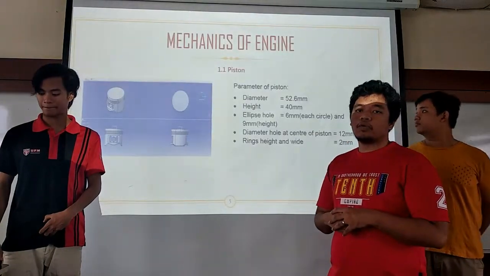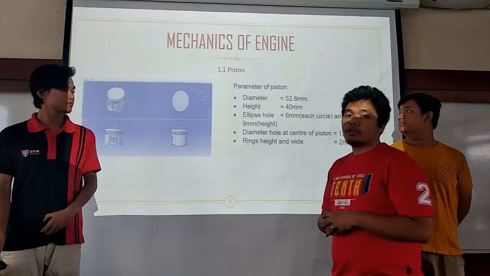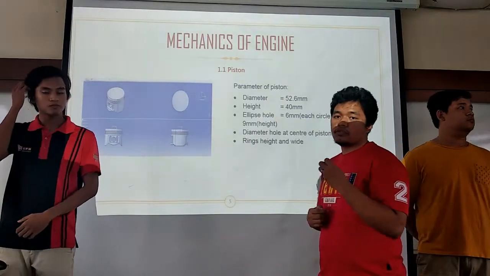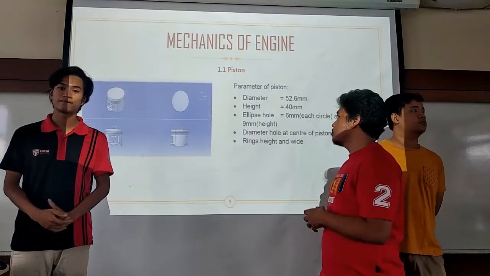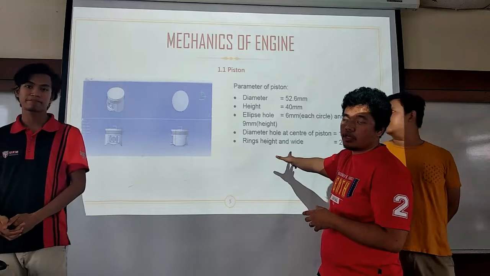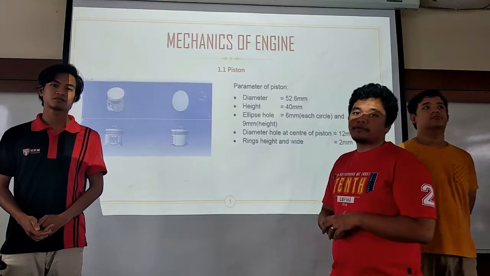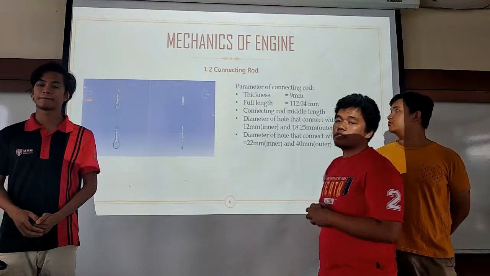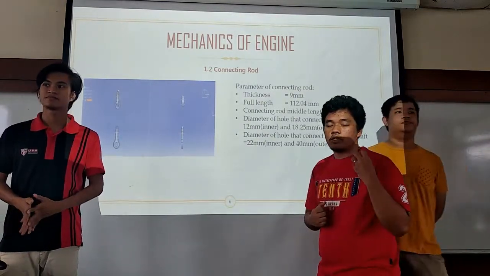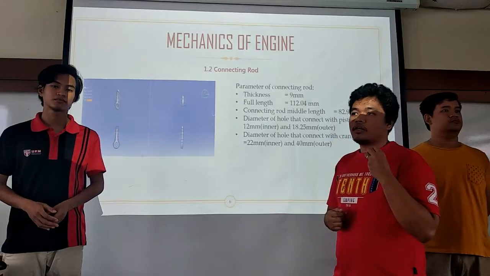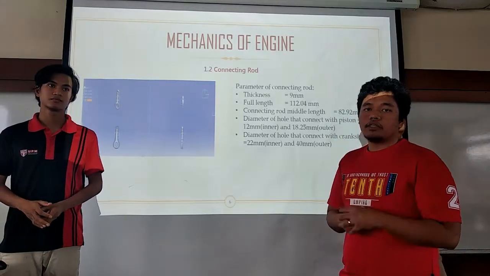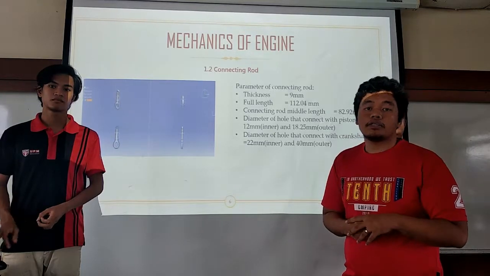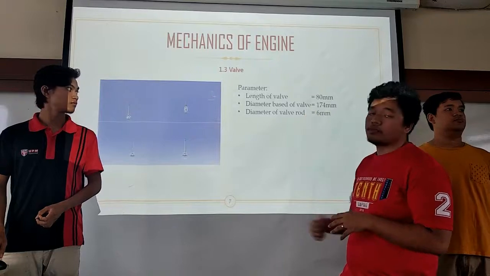The first part that we have drawn is the piston. We know that the piston is used to push the fuel to the spark plug, so the combustion can occur. This is the design parameter that we have made in CATIA. Next is the connecting rod. The connecting rod is used to connect the piston and the crankshaft, so the movement becomes a reciprocating movement. So this is the parameter.